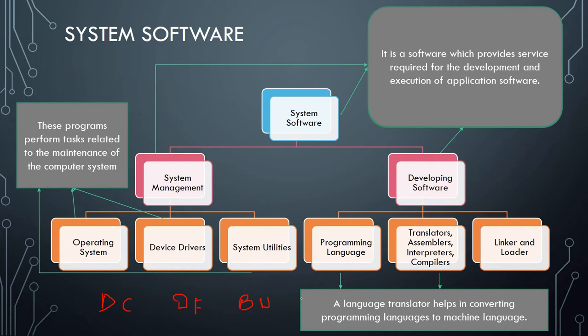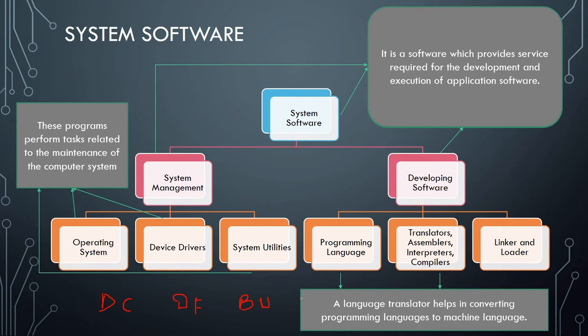Or you can say that the next example we are having is Google Translator over here. Okay, next one we are having three parts: assemblers, interpreters and compiler. First one, what is an assembler? It is used to convert the assembly language into machine language. Just remember it by the name, children. Assembler, assembly. So assembler means the language processor which is converting assembly language into machine language.